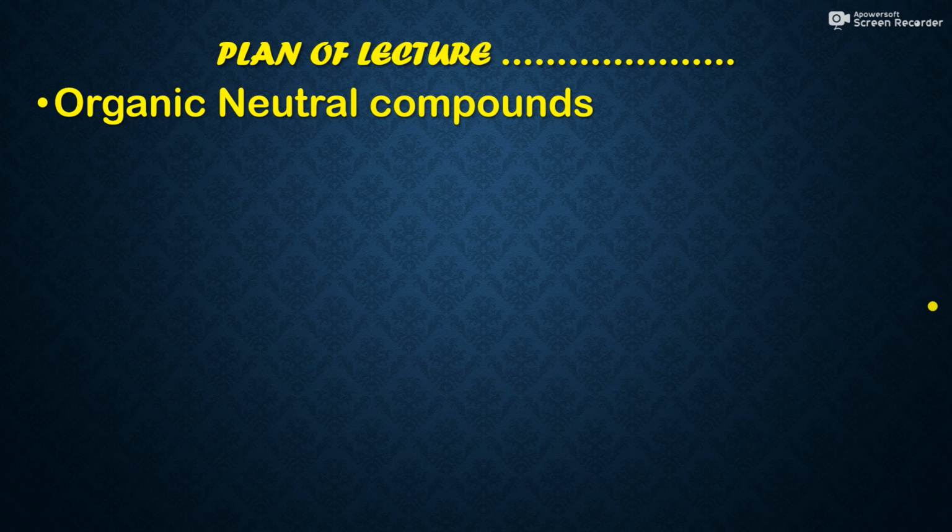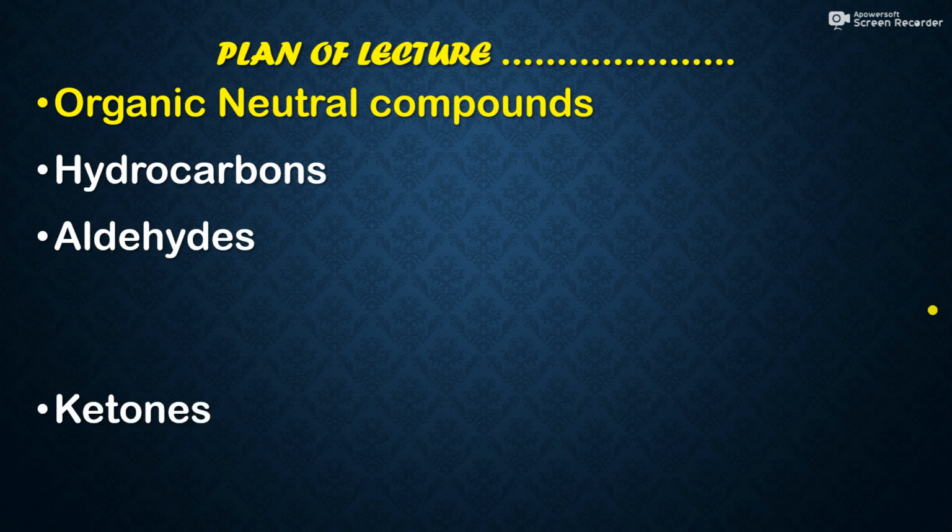Organic neutral compounds consist of different functional groups such as hydrocarbons, aldehydes, ketones, ethers, alcohols, esters, anhydrides, amides, and urea. This lecture is devoted to the neutral compounds.